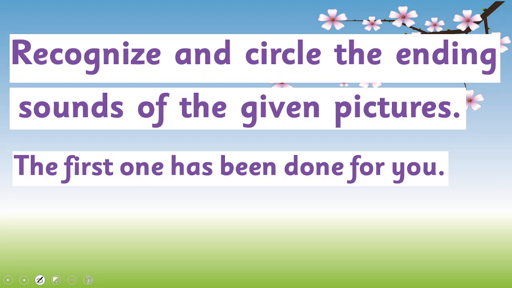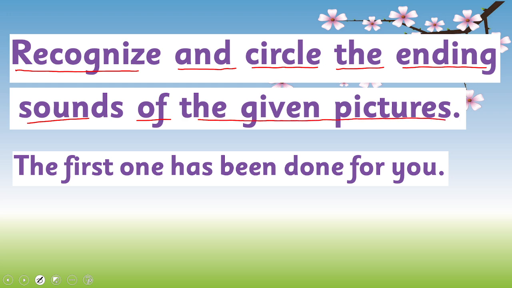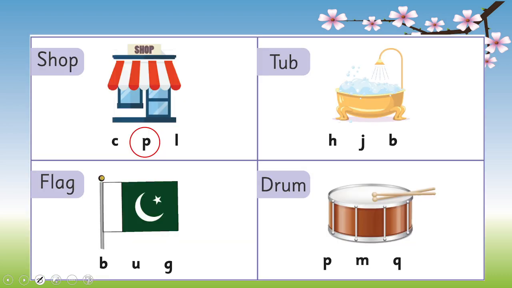All right. Now what you are supposed to do is recognize and circle the ending sounds of the given pictures. The first one has been done for you. Let's see. This is in your book. This word, let's read it.